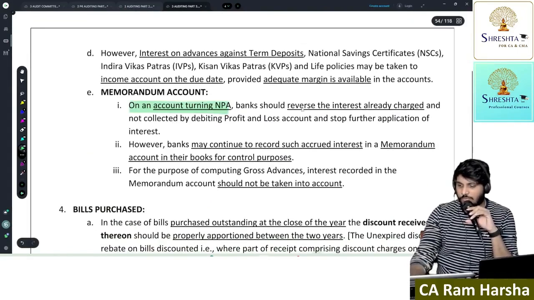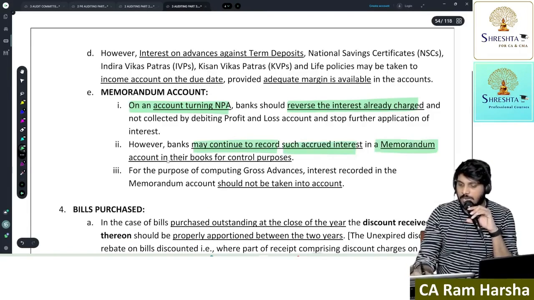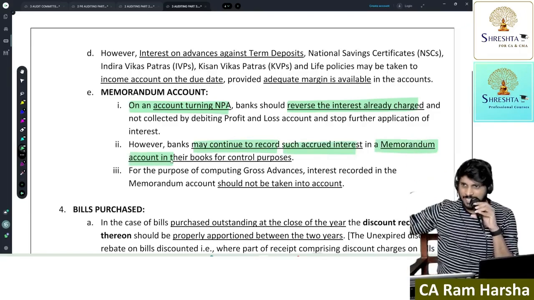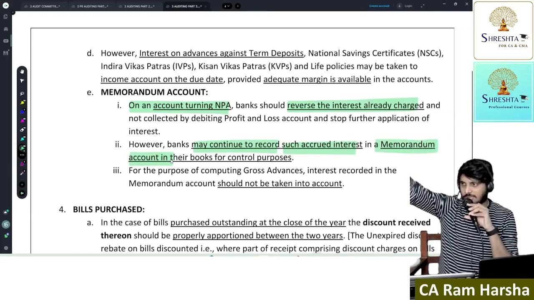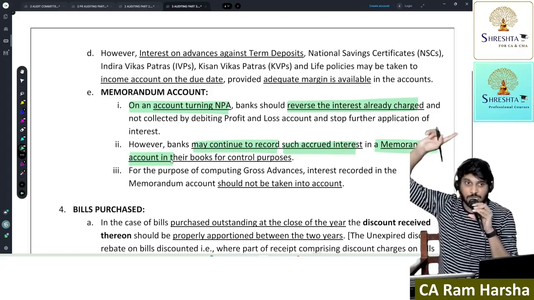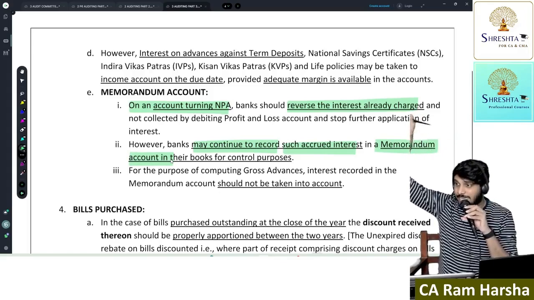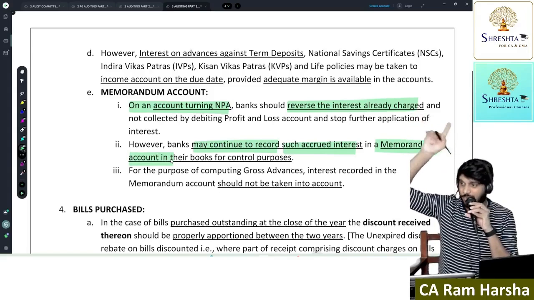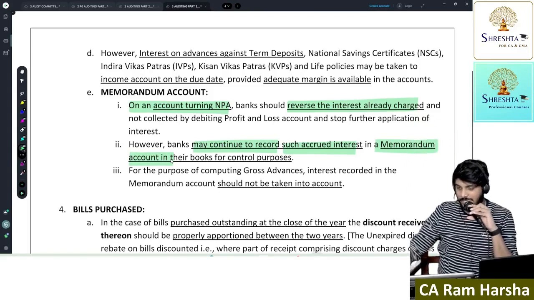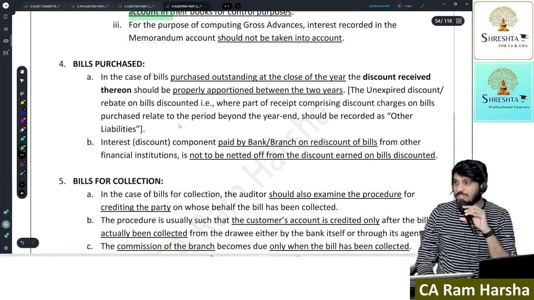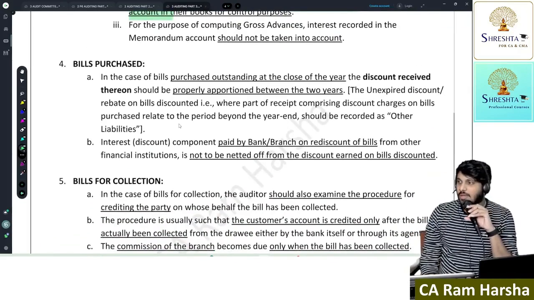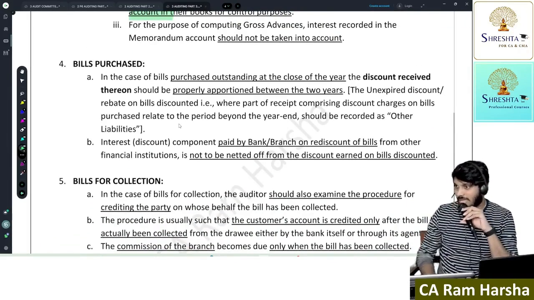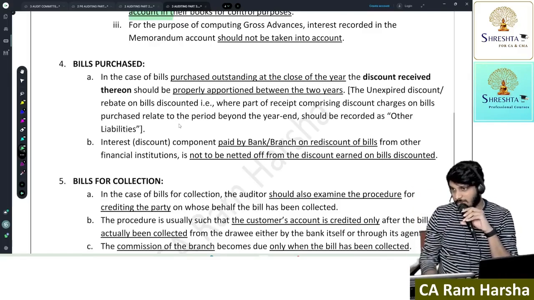Now whatever interest you are treating as NPA, that interest we will transfer, bank will record that accrued interest in memorandum account. And once interest is realized later on, we will transfer from memorandum account to actual P&L account. Yes or no? In society's audit, overdue interest shall be credited to overdue interest reserve account. Similar to this. Getting it? Same way, bills purchased. Suppose I am a customer of a bank and I sold goods. I gave a bill. That customer has to pay me.